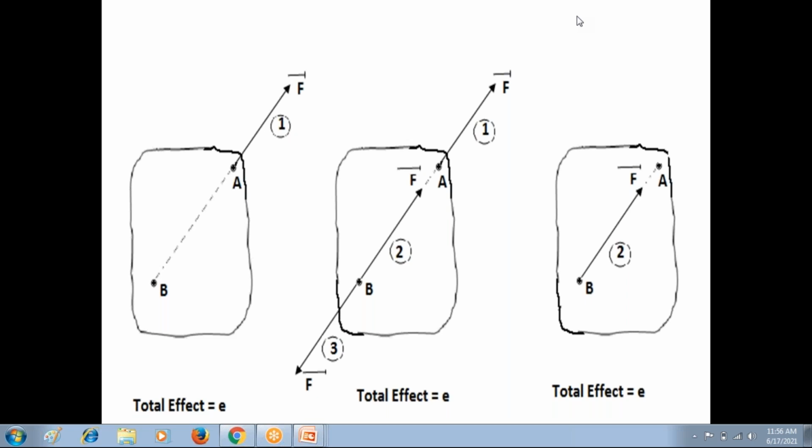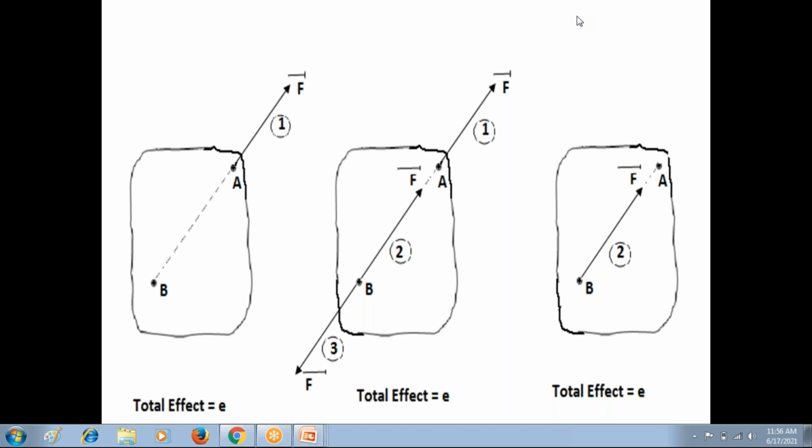So remember, please remember, principle of transmissibility is applicable only on the same line of action. The point A, point B, both should lie on the same line of action of force F bar.